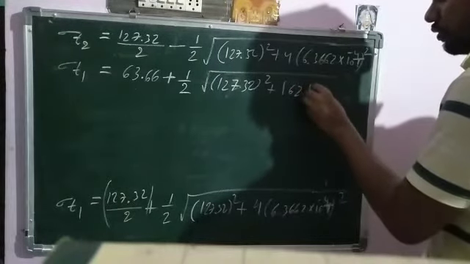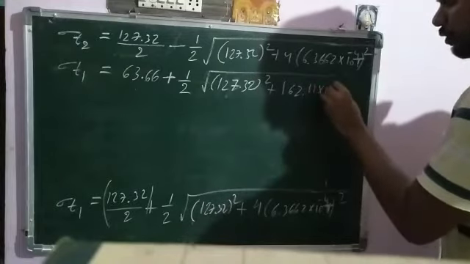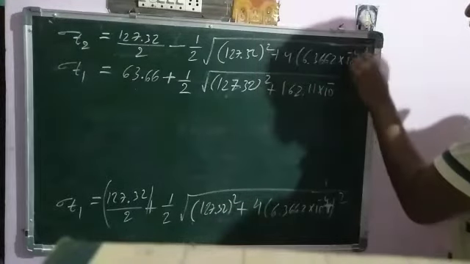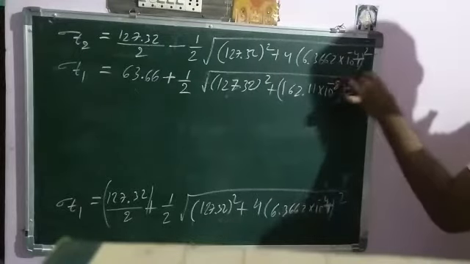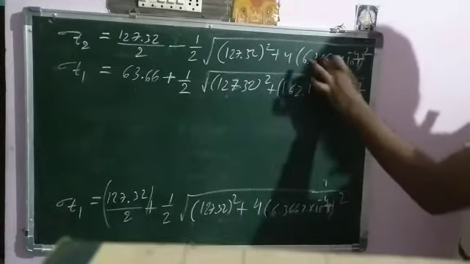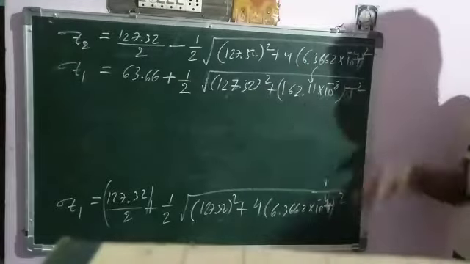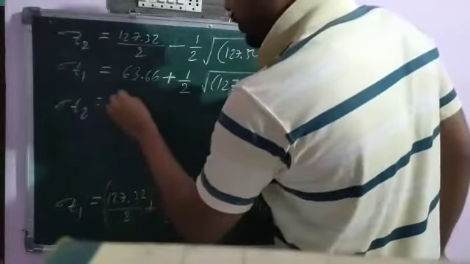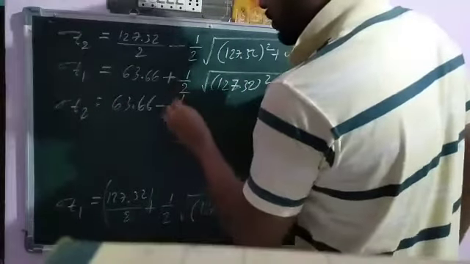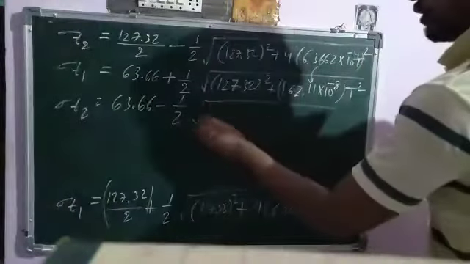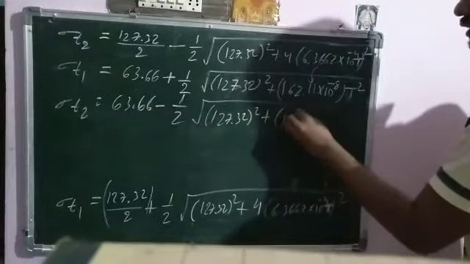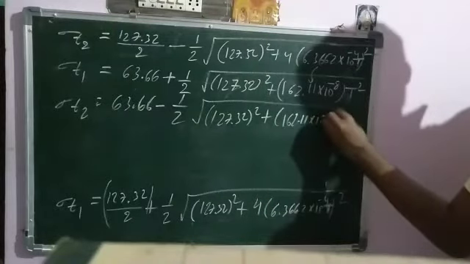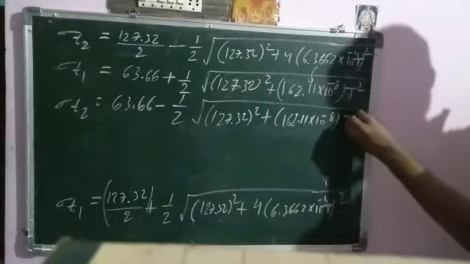After solving this term we get 162.11 into 10 to the power of minus 4 whole square, which means 10 to the power of minus 8 T square. You can simplify like this. Similarly, sigma T2 is 63.66, with minus instead of plus, of root over 127.32 whole square plus 162.11 into 10 to the power of minus 8 T square.